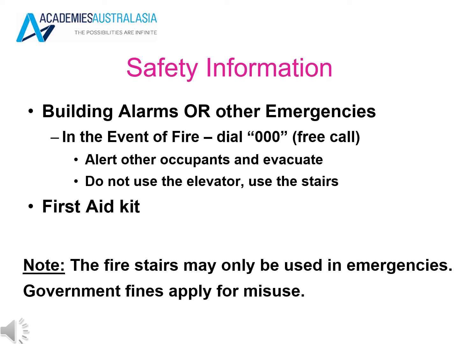In emergencies, the emergency contact number in Australia is 000, that's 000, if there's a fire or any other emergency. Please evacuate the building if there's a fire and do not use the lift. Please use the stairs. Also keep this number for emergencies only. Please be aware of emergency procedures on campus and where the first aid kit is located.